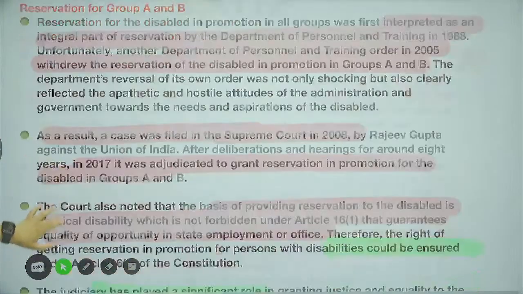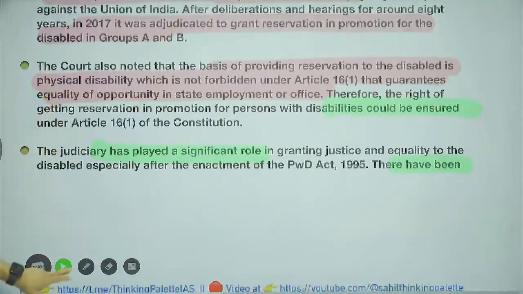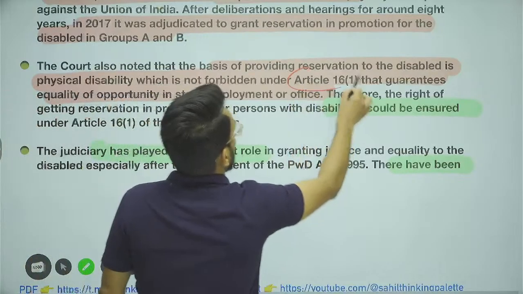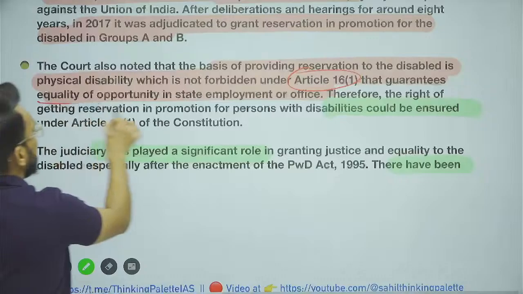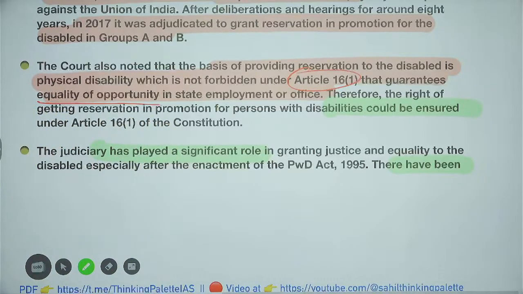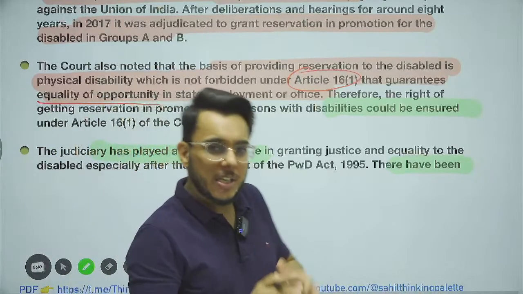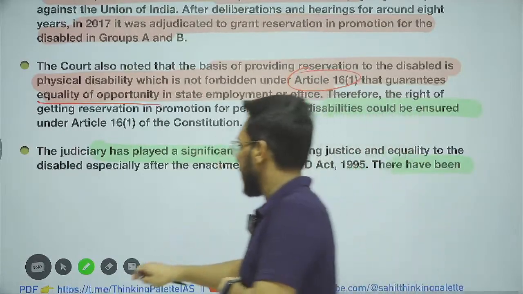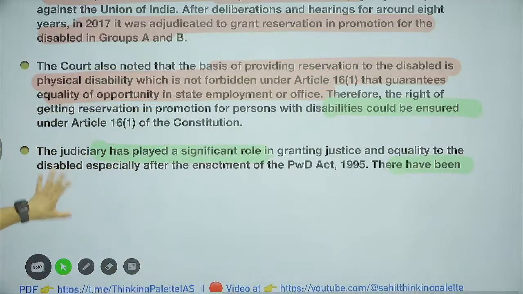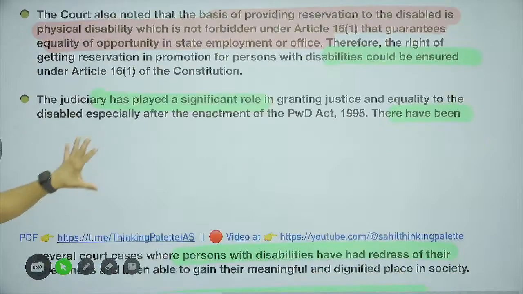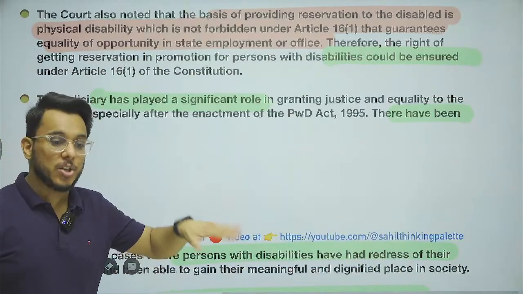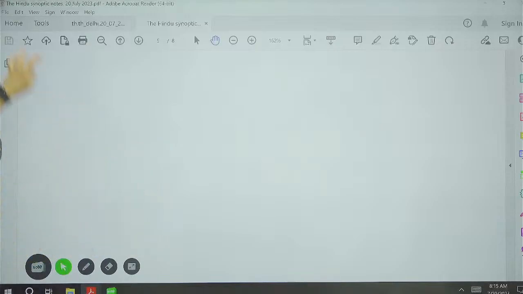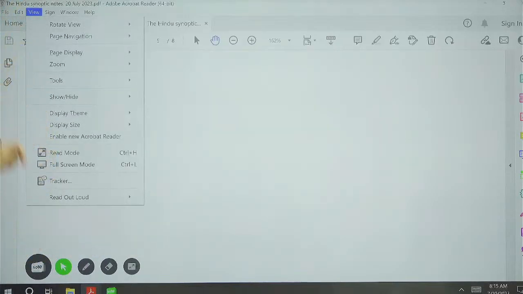The Supreme Court held that, reading Article 16(1), which guarantees equality of opportunity, you cannot deny reservation to disabled people. So under Article 16 they can be given reservation, including reservation in promotions. So guys, here we see that the judiciary has played a very important role, and because of the liberal interpretation of the judiciary, now reservation is being given even in promotions, as the judiciary has said.